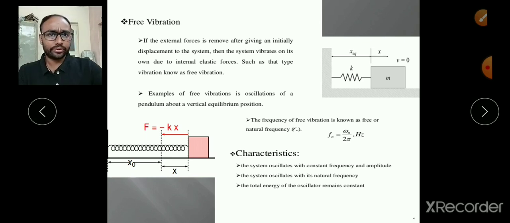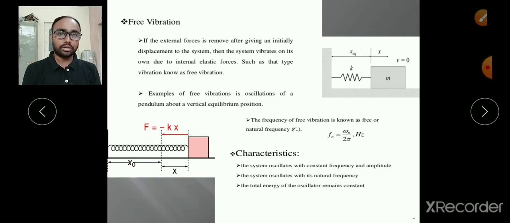That is what we have given here. In our initial example we took a simple pendulum taking oscillations in a vacuum, so it will oscillate without any external force. Obviously this frequency of vibration is known as free frequency or natural frequency, and we can take that frequency as omega divided by 2 pi, and its unit is hertz. We know omega is equal to 2 pi n or 2 pi f.